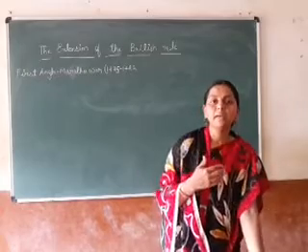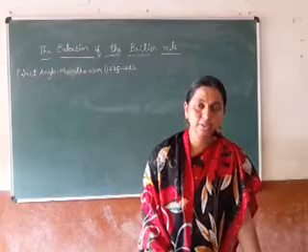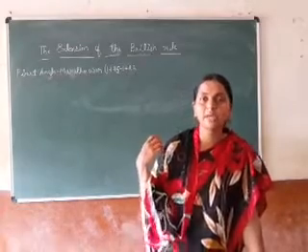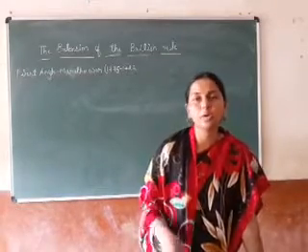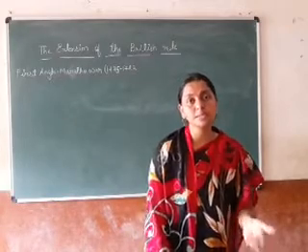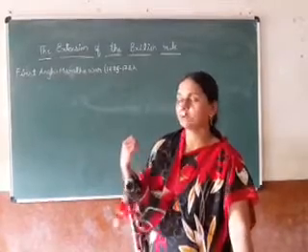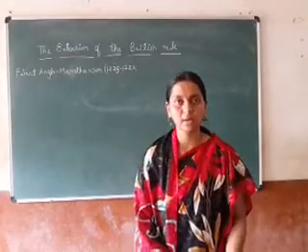This war ended by a treaty known as the Treaty of Salbai. The treaty was signed between the Marathas and the British, and the war ended. The British gained more success in this war. So this much is about the first Anglo-Maratha war.